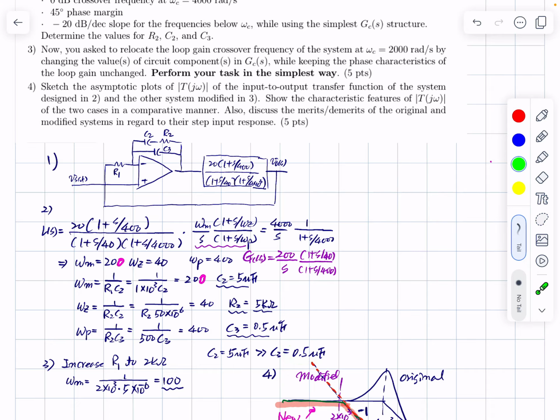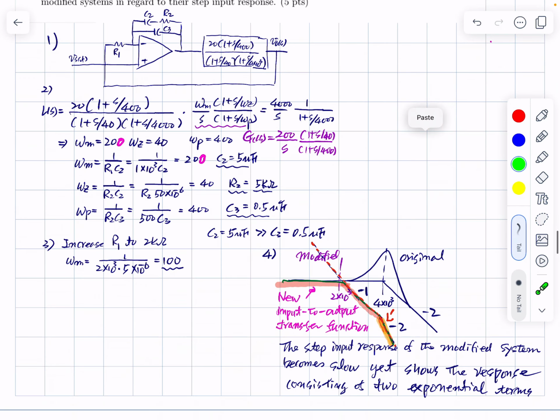Okay, so the integration gain is given by this, 200, and this R1 is given in the problem. So you determine this, then you determine this using this equation, and using this equation you determine this, right? Actually this is C3 in series with C2, but C2 is much larger than C3. You just ignore C2 and simplify your calculation. So that is the answer.